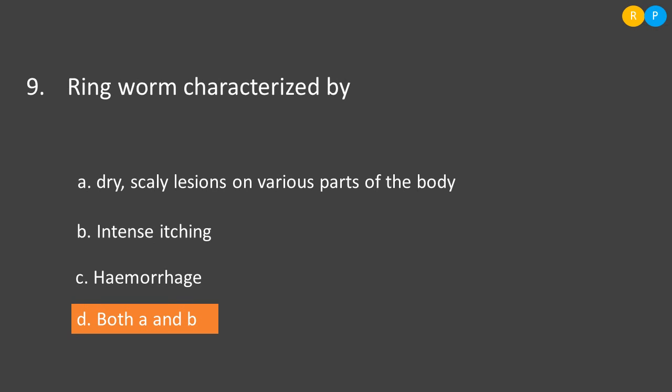So intense itching is one more characteristic of ringworm disease. Then option C, hemorrhage. Hemorrhage is not a characteristic of ringworm disease. Then option D, both 1 and 2. So the correct answer here is option D, because dry scaly lesions and intense itching are characteristics of ringworm disease.